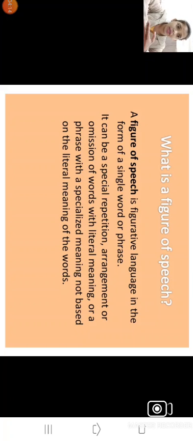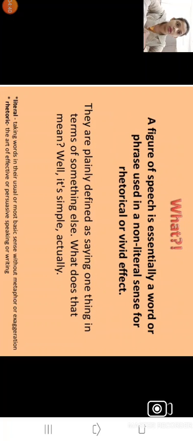It can be a spatial repetition, arrangement or omission of words with the literal meaning, or a phrase with a specialized meaning not based on the literal meaning. In a figure of speech, we don't get the literal meaning; a different, hidden meaning is there, and we have to find it out. A figure of speech is essentially a word or phrase used in a non-literal sense for rhetorical or vivid effect.